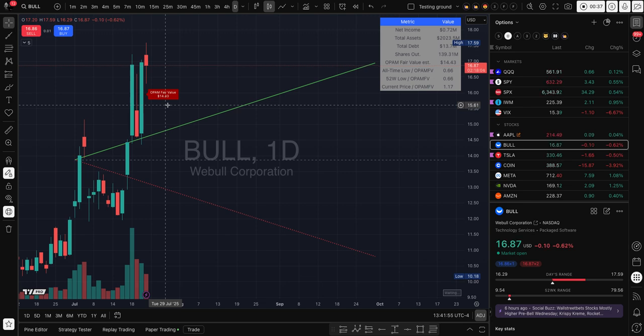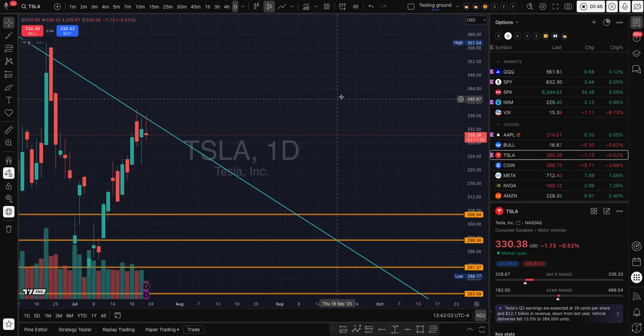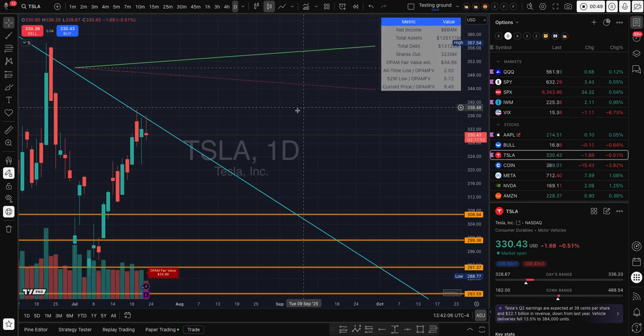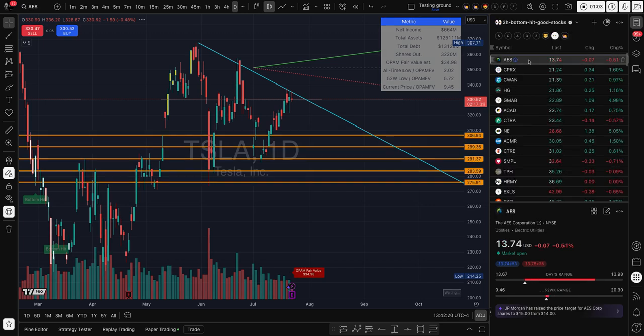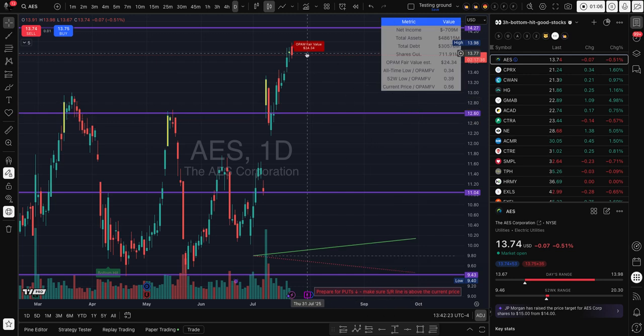So right now, the fair value for BULL, which is Bull, is showing $14.43. If you check Tesla, the fair value, if it is not showing somewhere here, then it should be on the bottom or something like that. So it's about $34.98. And then we also have stocks such as AES with the fair value of 24, but the stock is going around 30. So how do we use this in a way that educates ourselves?